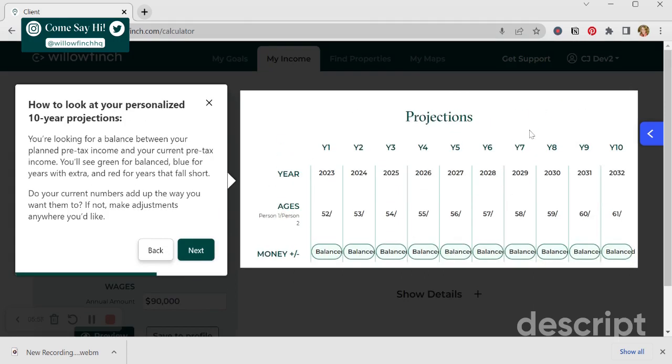The projections we're talking about will be right here. You see year 1 through 10. The year starts based on what you've put in for the information, and it'll tell you if it's balanced or not balanced. If it makes sense and you like the way it looks, that's great. If it doesn't, you can make adjustments, save the adjustments, and take it from there.